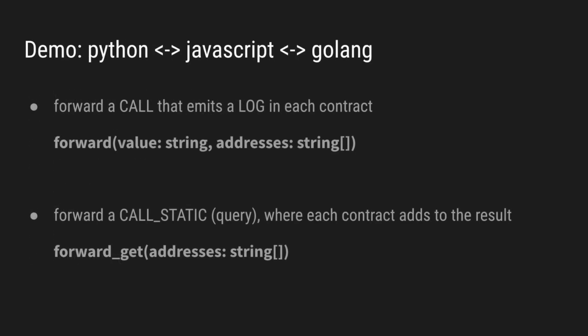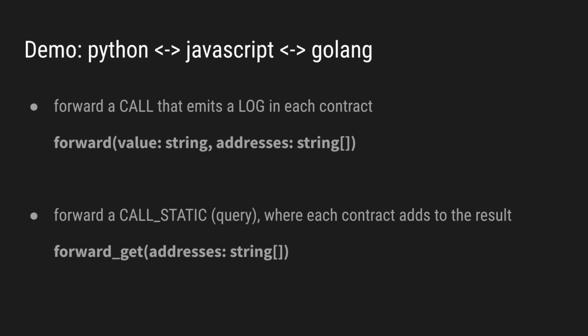For today's demo, I have 3 contracts, one in Python, one in JavaScript, and one in Golang. The first 2 are interpreted by the respective WebAssembly interpreter module or smart contract, and the Golang contract is compiled to Wasm with TinyGo. And all of them have the same functionality, a forward function and a forward get function.